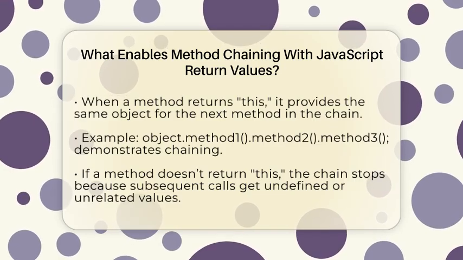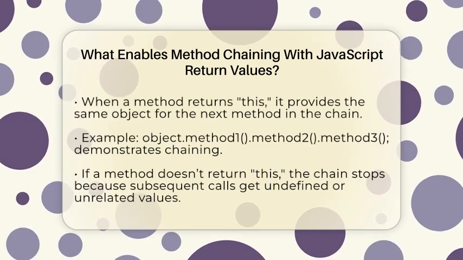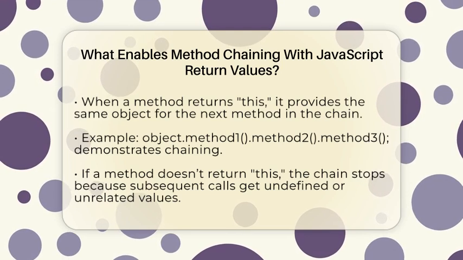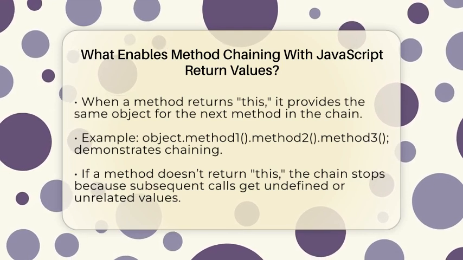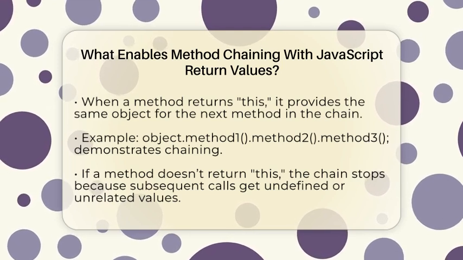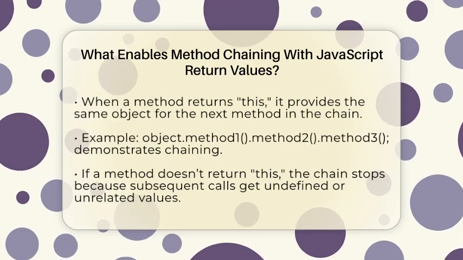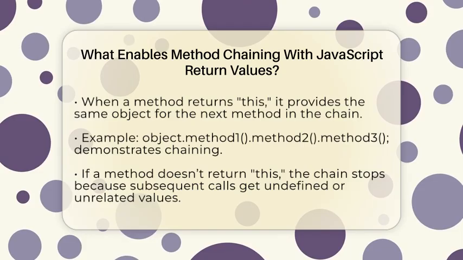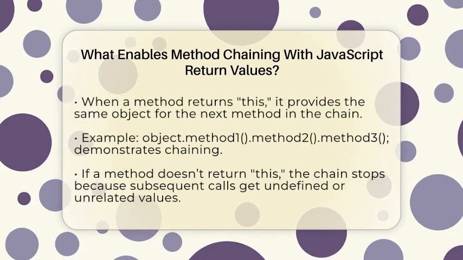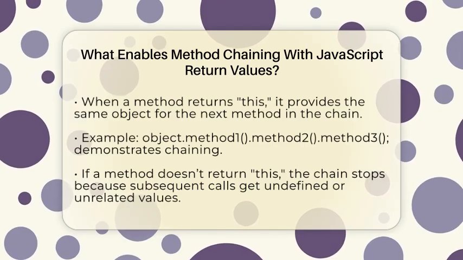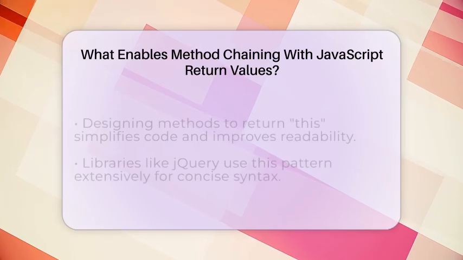For example, if you have an object with methods that change its properties, each method can perform its task and then return this. This keeps the context consistent, so you can keep adding more method calls in a chain. Many JavaScript libraries like jQuery use this pattern. You might see code like object, method 1, method 2, method 3. Each method returns this, so the chain continues smoothly.